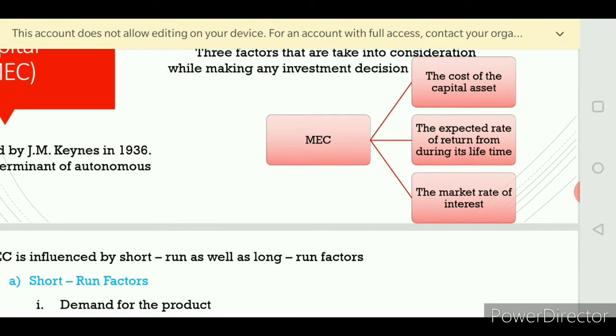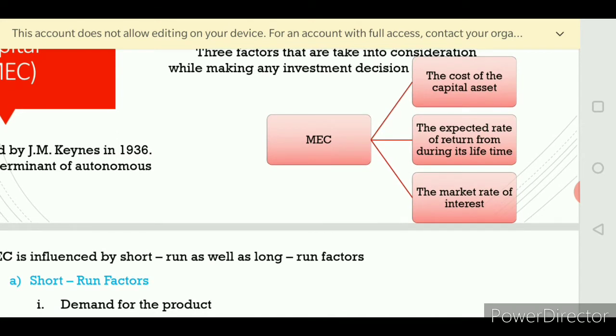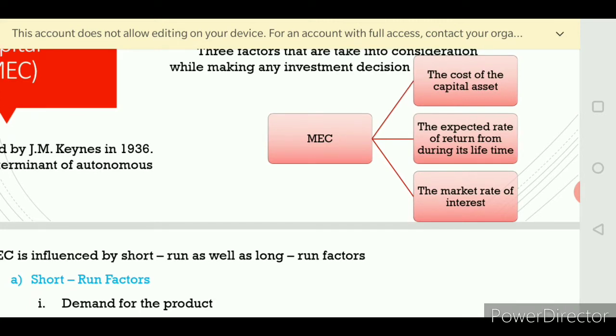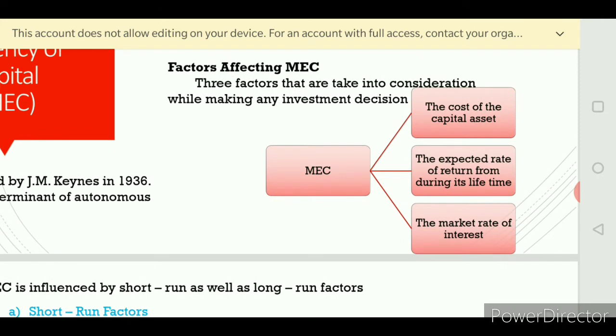Third one is the market rate of interest. Market rate of interest means the availability of interest rate. If the interest rate is too high, the producer will not be able to get a loan from the bank because the interest rate is too high. So interest rate is also another factor which affects the marginal efficiency of capital.